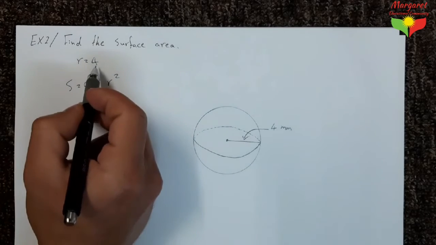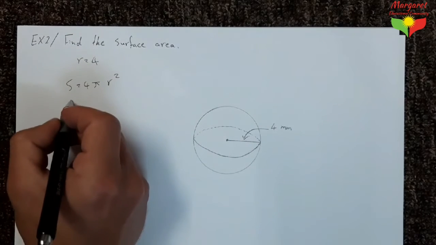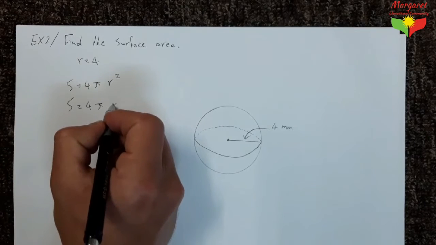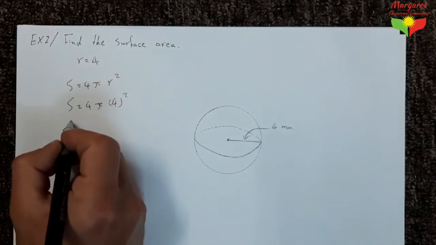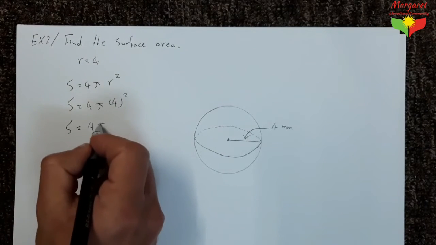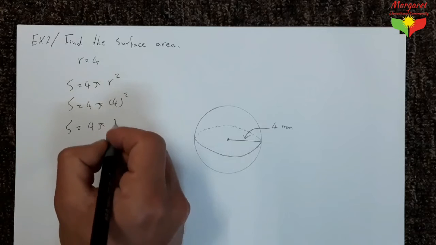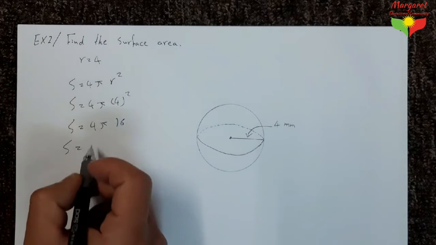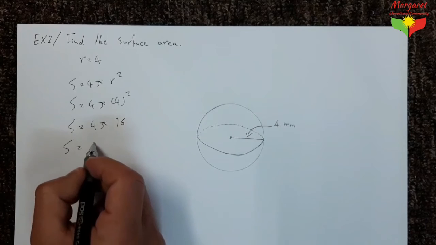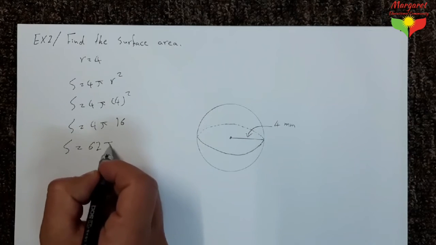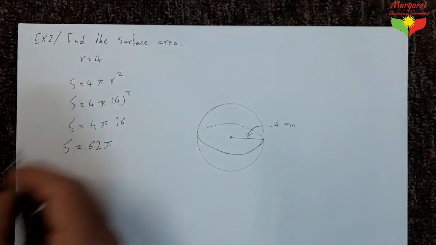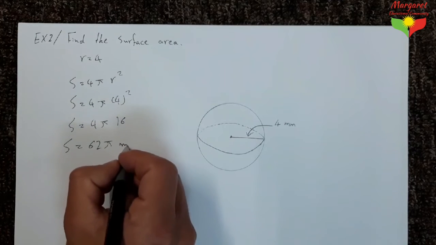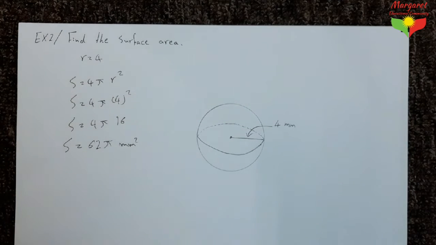Now substitute 4 for r. So S equals 4 times pi times 4 squared. 4 squared equals 16. So S equals 4 times 16 equals 64 pi. So the surface area equals 64 pi millimeter squared.